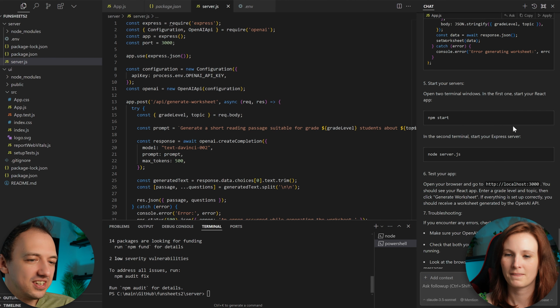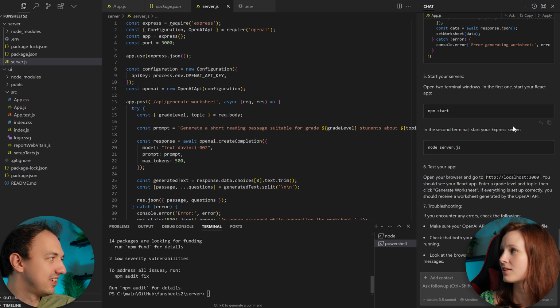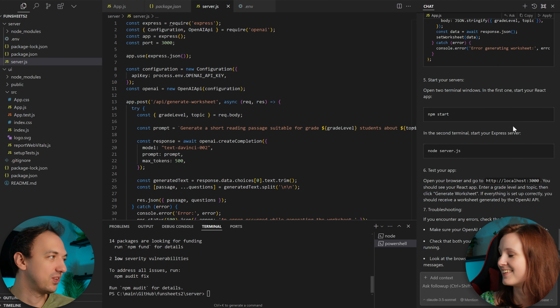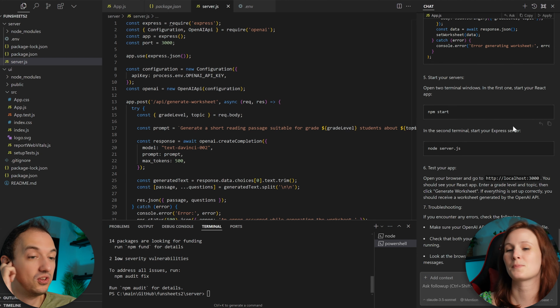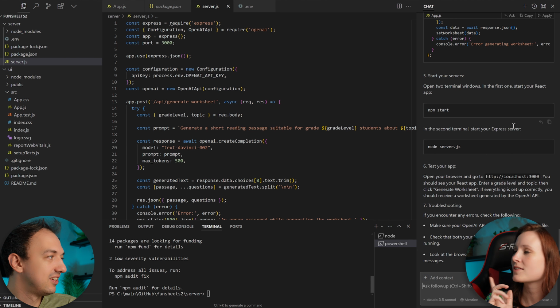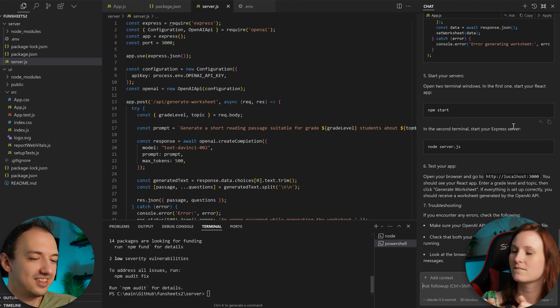Well, your local server is what's running on your computer. The React app is what's running on port 3000, but your local server is actually not running right now at all. Oh, right, because I haven't started it up. Yes, that's right.